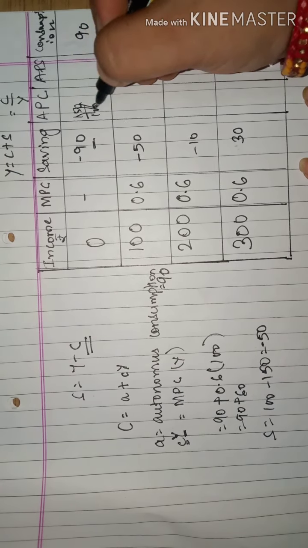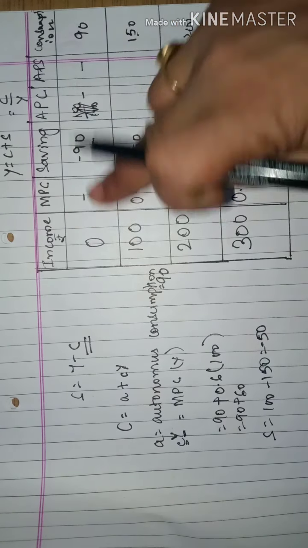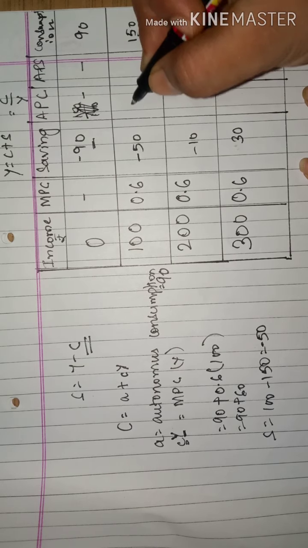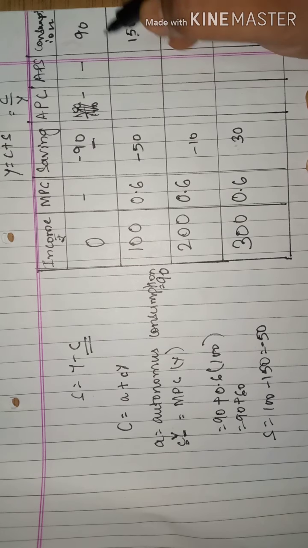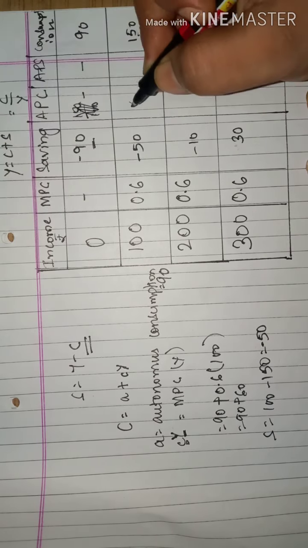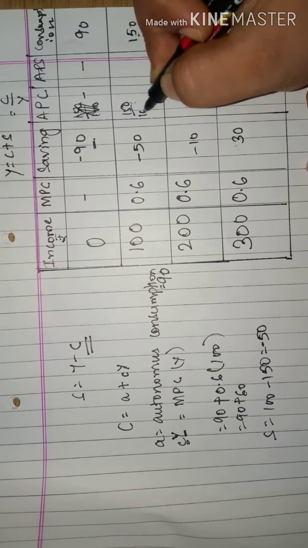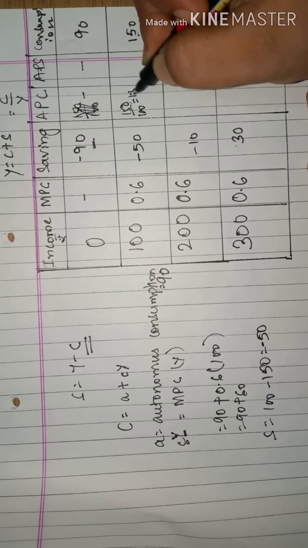So APC is what? In the first case there will be nothing because it is autonomous. APC will be nothing. Now in the next case, if I go by 150 upon 100, I will have 1.5.